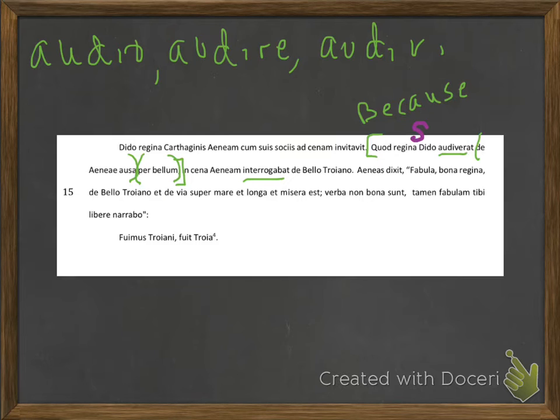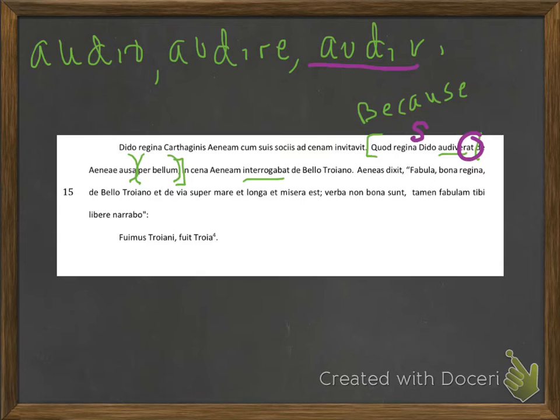Do you notice how the verb in our sentence begins with audiv, just like the base of the third principal part? That means that audiverat is in either the perfect, the pluperfect, or the future perfect. The specific tense will depend on what tense erat represents.